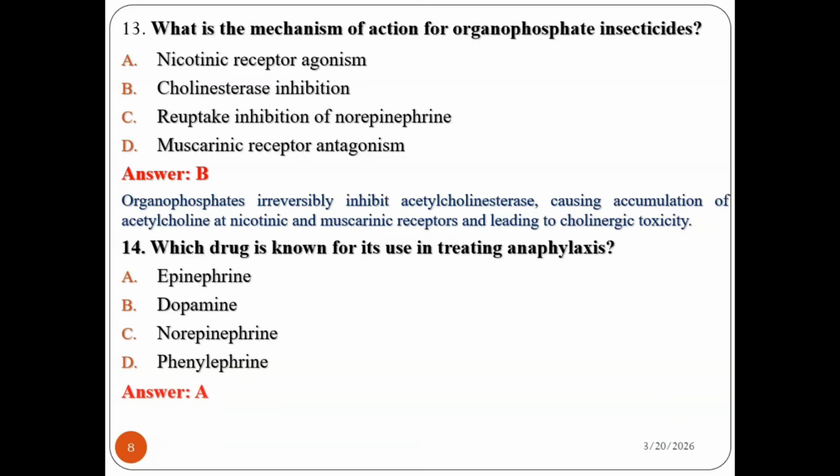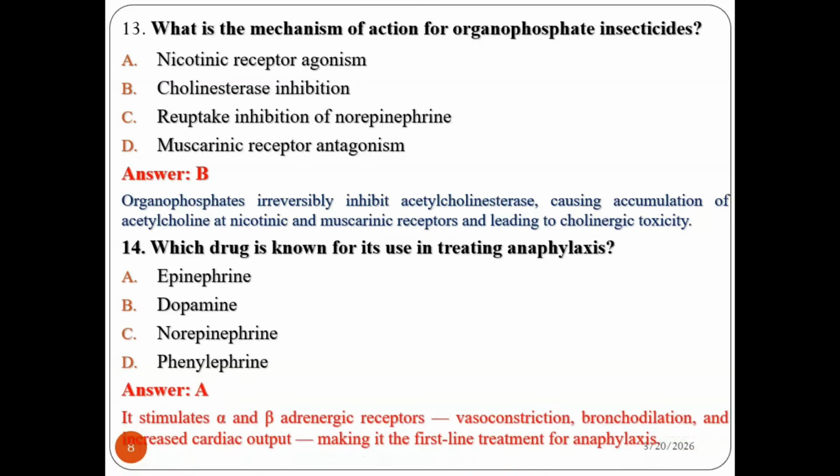Yes, you all say epinephrine, because epinephrine stimulates alpha and beta adrenergic receptors, causing vasoconstriction, bronchodilation, and increased cardiac output. That makes it the first-line treatment for anaphylaxis. So the answer is A.